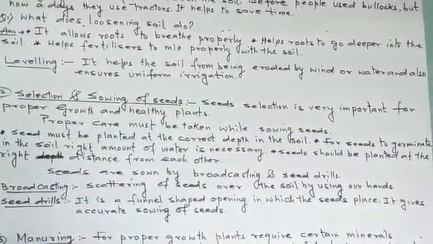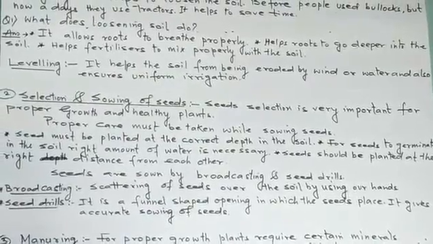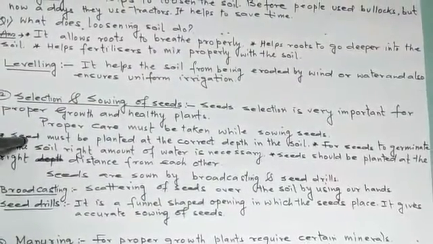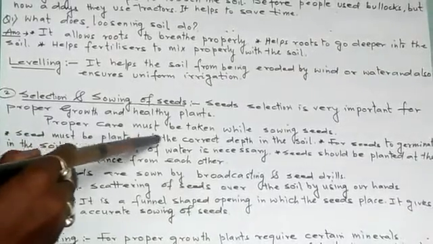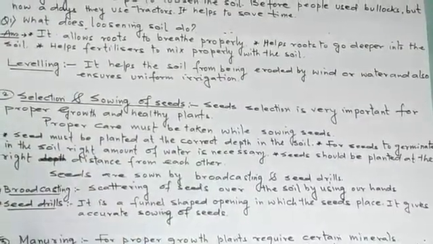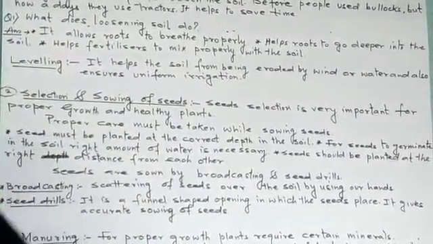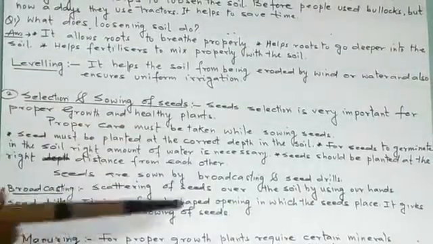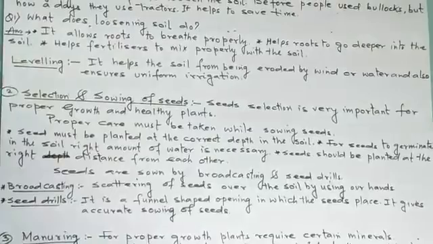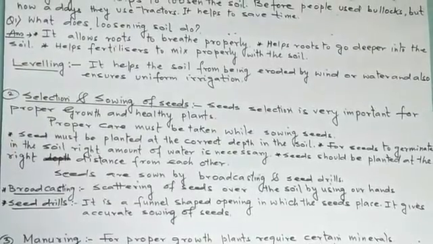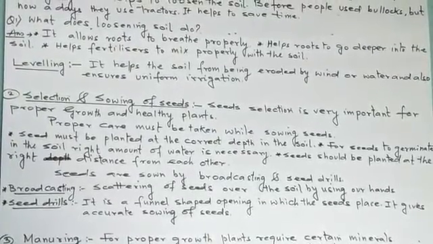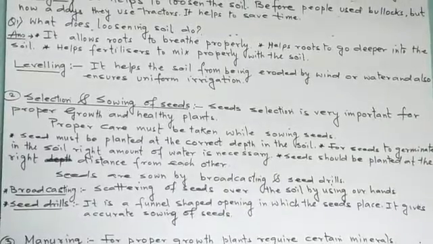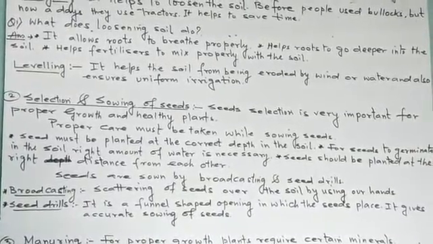While we are sowing the seeds in the field, some rules should be followed. What are these? First, seeds must be planted at the correct depth. If you are planting the seed in the soil, it should be placed at the correct depth, so that when we water the crop, the seed will grow properly.